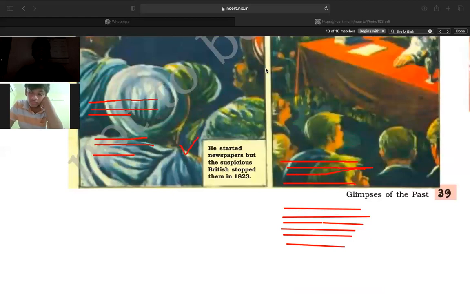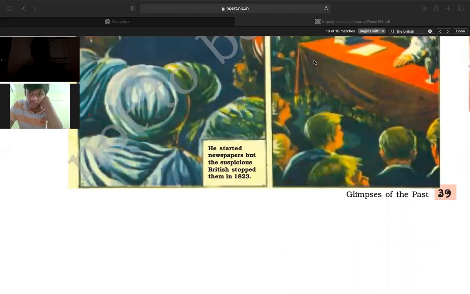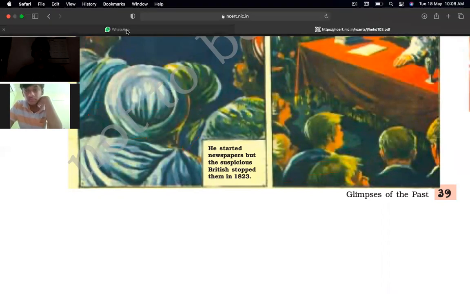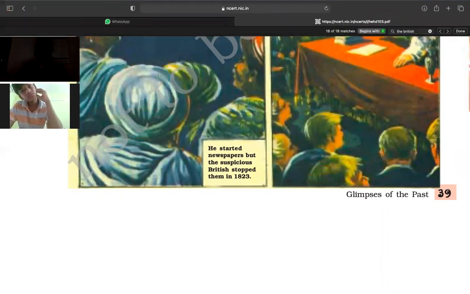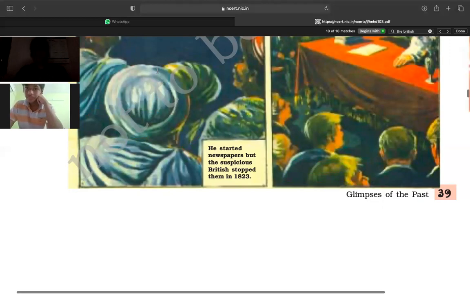So he started a newspaper, but the suspicious British stopped it in 1823. Raja Rammohan Roy started a newspaper, and through it he sent all his messages to the educated society. But the Britishers were very doubtful people, so they actually stopped the newspaper in the year 1823.